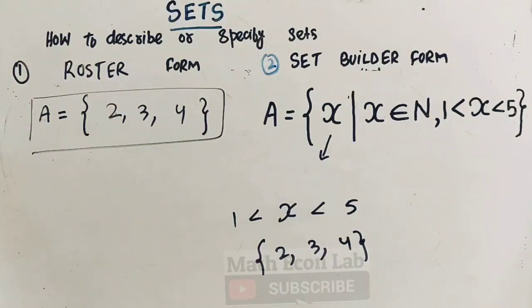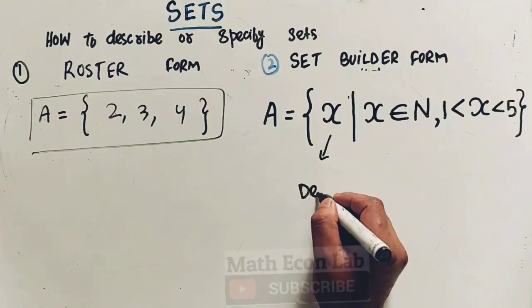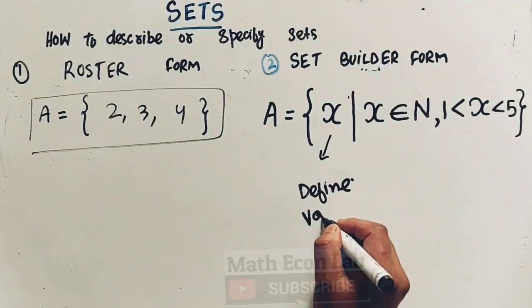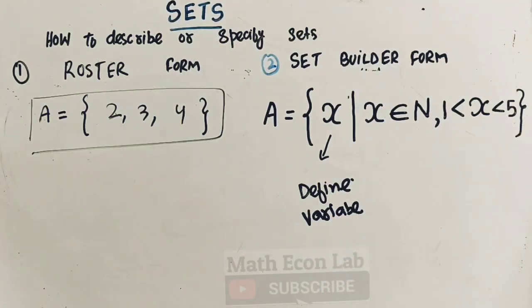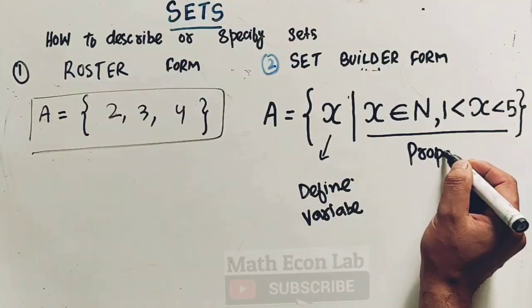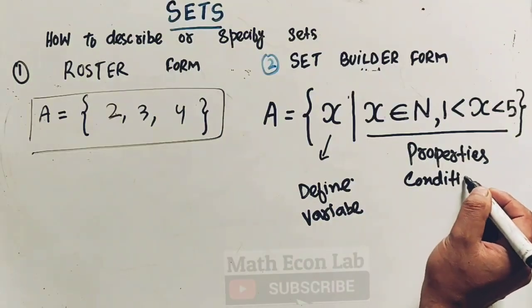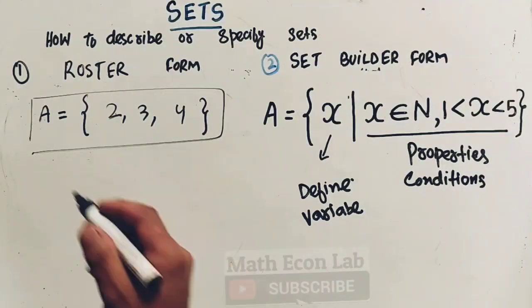So the thing to say is that first we define a variable, and then we describe the properties or conditions. Okay, so let us take another roster form.